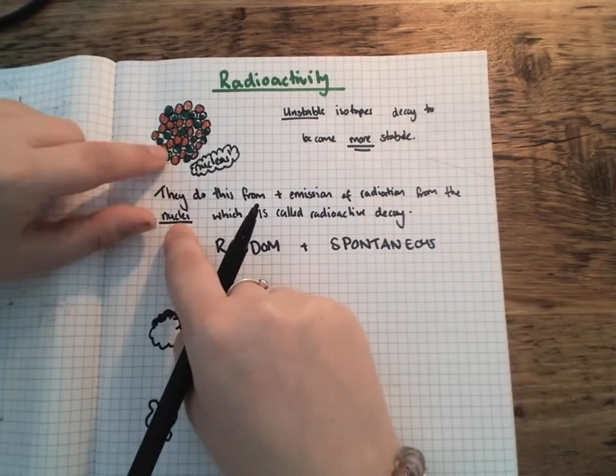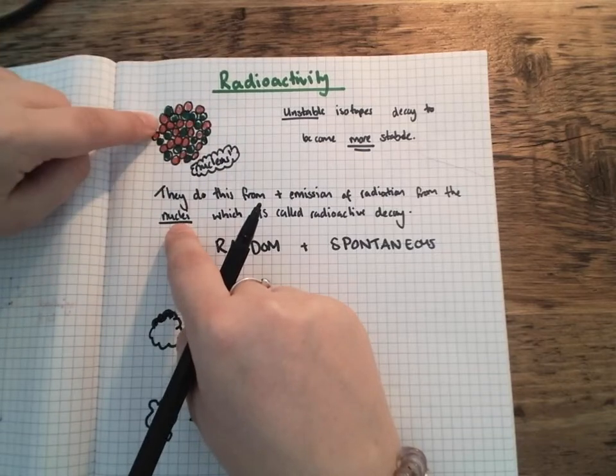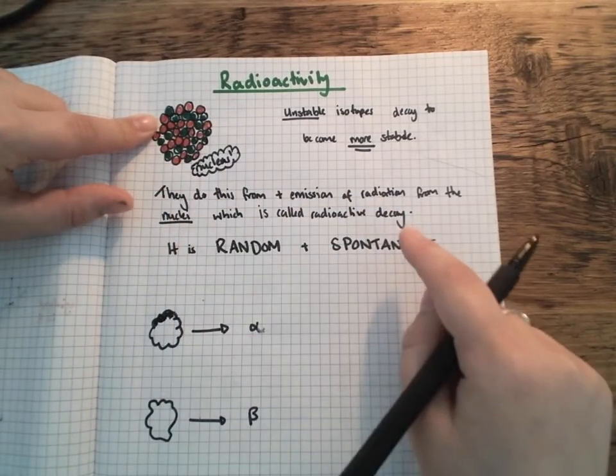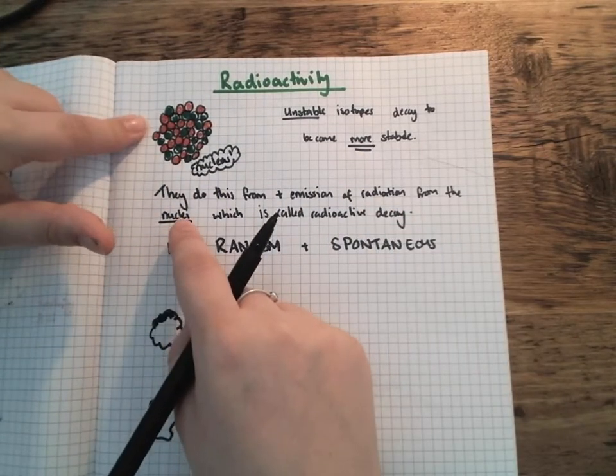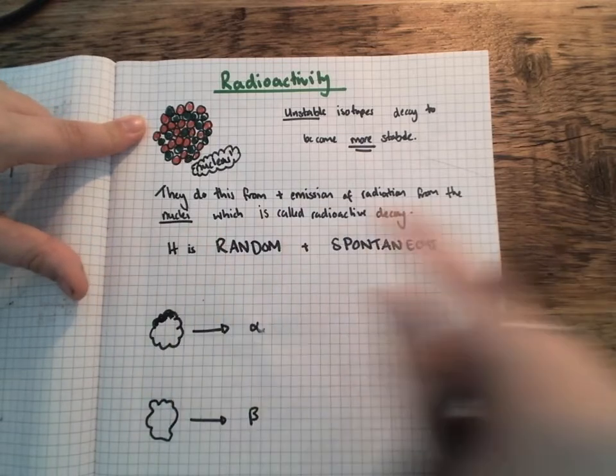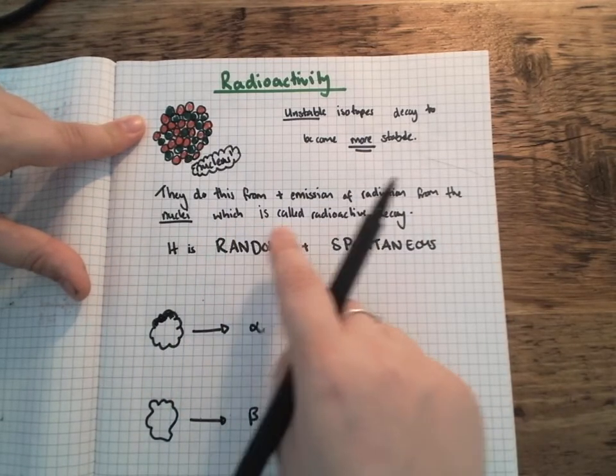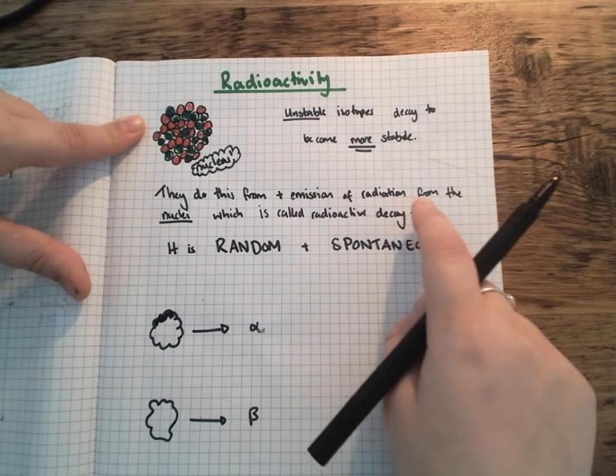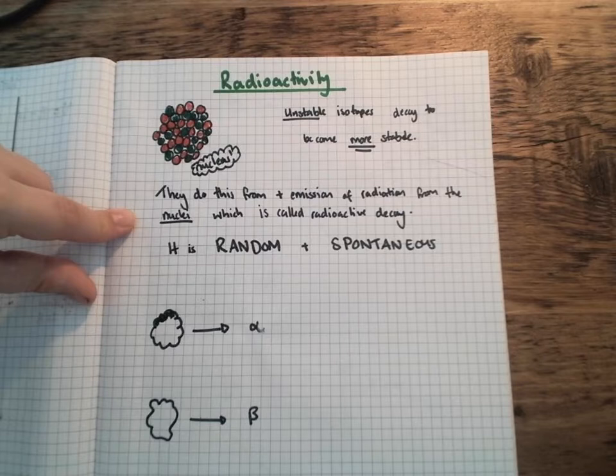So this might be our nucleus. From here, it's going to emit some sort of radiation. We're only dealing with the nuclei in this case. So again, radioactivity is the emission of radiation from an unstable nucleus to become more stable.